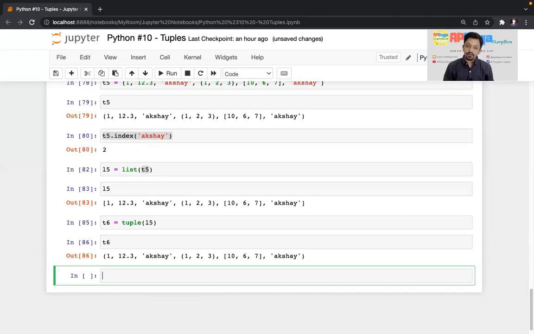So right now, this is it. I hope you got a much better idea about tuples here. And we'll talk about more data types and go into detail of Python in our future videos.